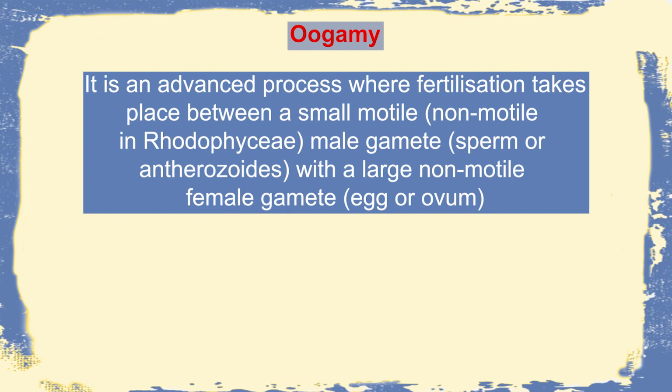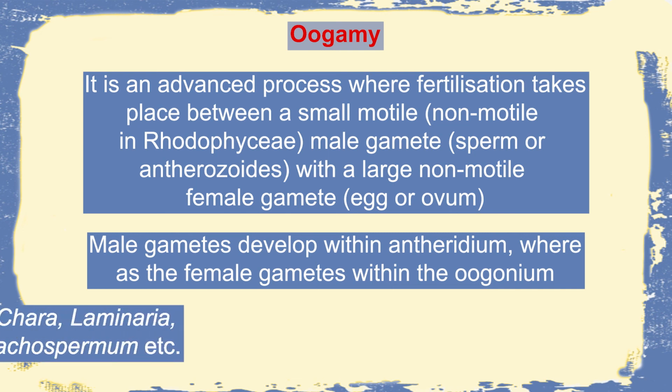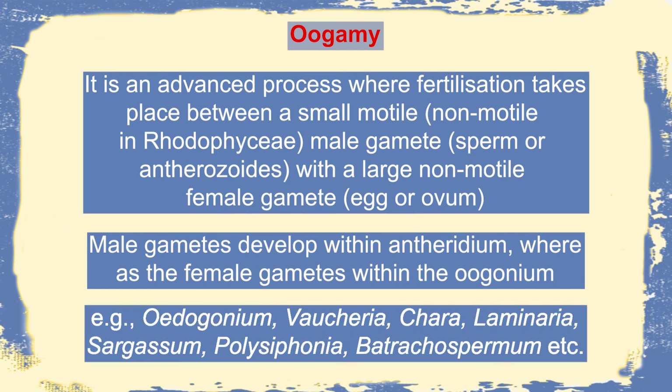Here we basically have a very small motile male gamete, which is called either sperm or antherozoid, and there is a larger female gamete, which is called the egg or ovum. The male gametes are developed within the antheridium and the female gametes are developed within the oogonium. Then these two fuse to give rise to the zygote. This occurs in Oedogonium, Vaucheria, Chara, Laminaria, Sargassum and other higher forms of algae.